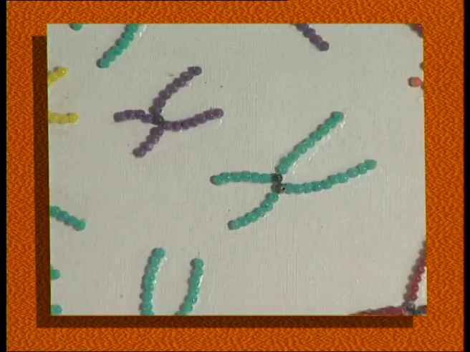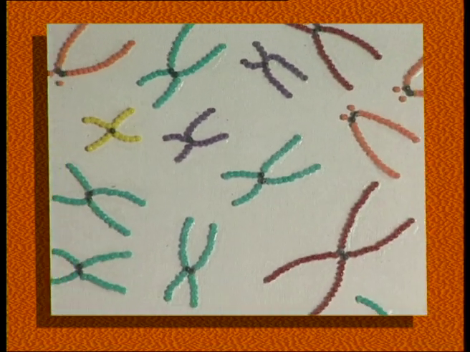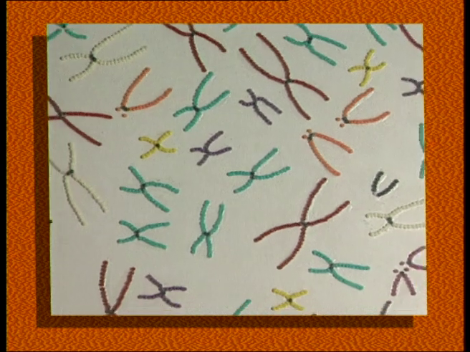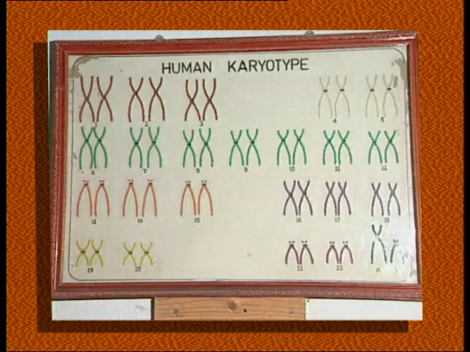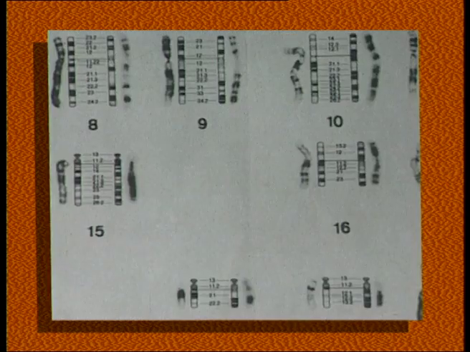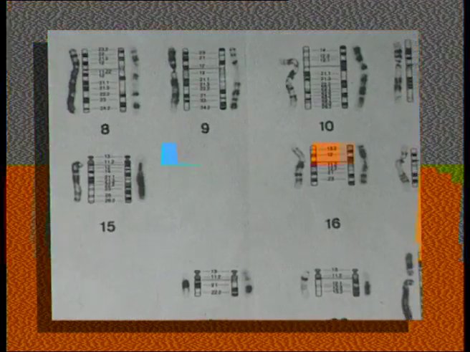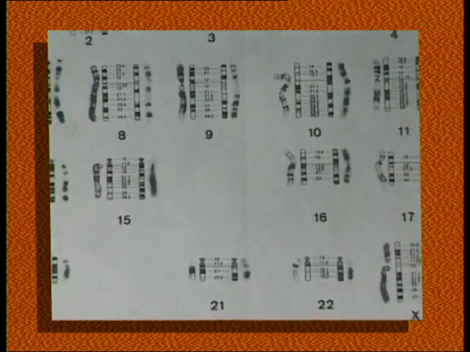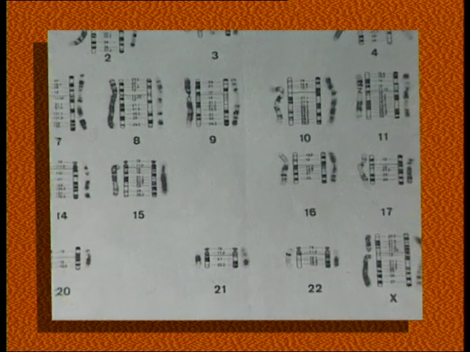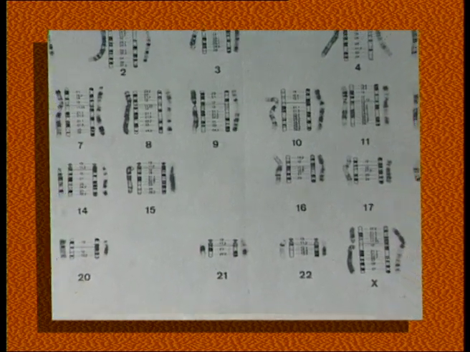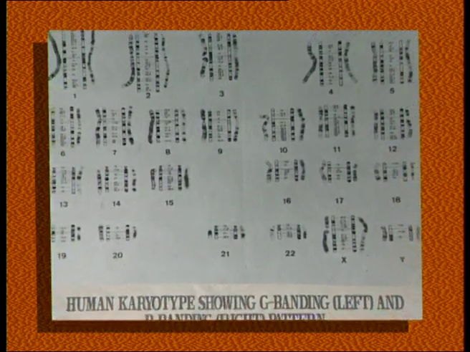The number of chromosomes varies from one organism to another. In human beings, the number of chromosomes is 46, and these occur in pairs, one derived from each parent. Out of these 46 chromosomes, 44 or 22 pairs of chromosomes are called autosomes, and the remaining one pair are called sex chromosomes.